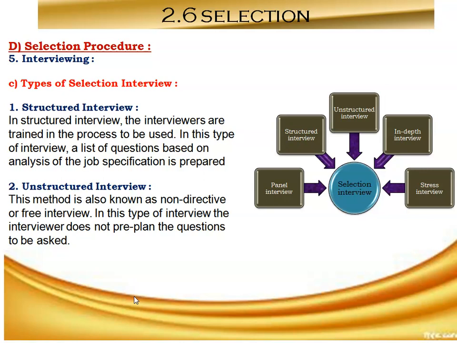The candidate is given the freedom to tell about himself by revealing his knowledge on various items or areas, his background, his expectations, his interest, etc. Similarly, the interviewer also provides information on various items required by the candidate. So this type of interview is called an unstructured interview.